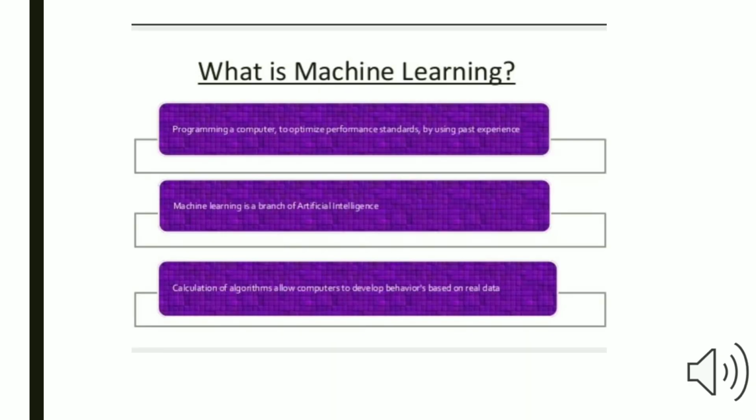Now we will discuss machine learning. What is machine learning? Machine learning is an application of artificial intelligence that provides systems the ability to automatically learn and improve from experience without being explicitly programmed. It focuses on the development of computer programs that can access data and use it to learn for themselves. Let's move towards next slide.